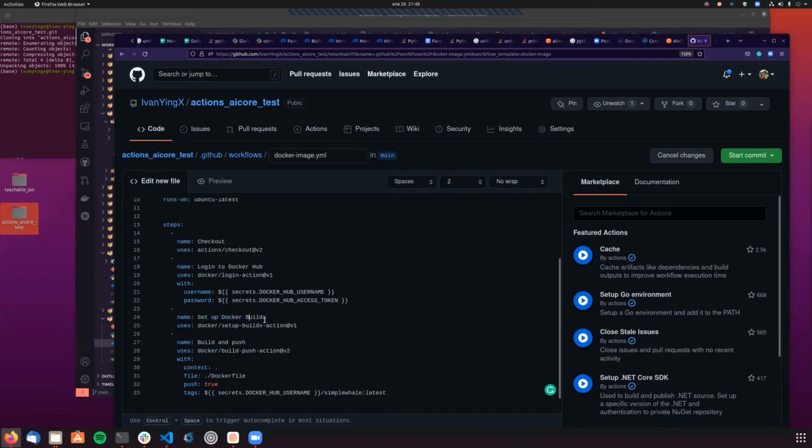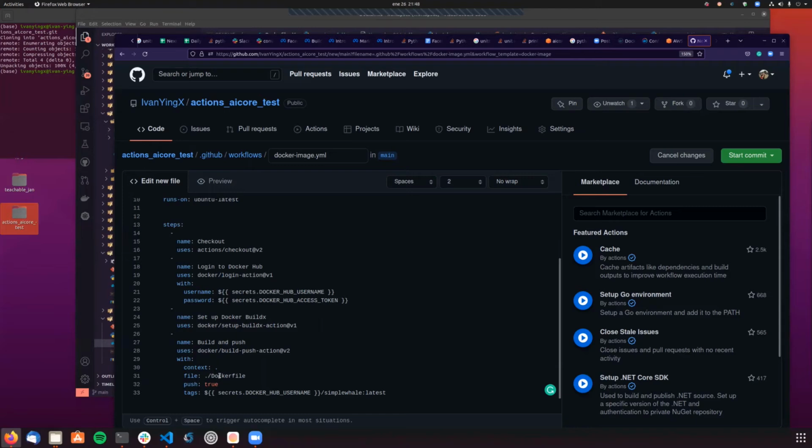Then it's going to build. Oh yeah, sorry. Before building the image, it is going to set up everything required to build the image. And finally, yeah, we are building the image. So here it's saying, all right, where's the Dockerfile found? Here in the main repository, in the main directory.